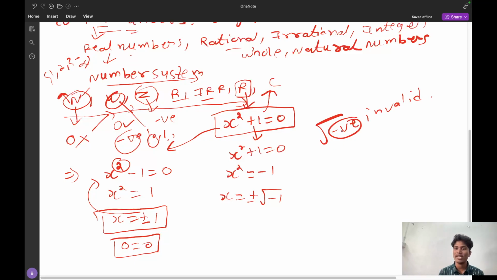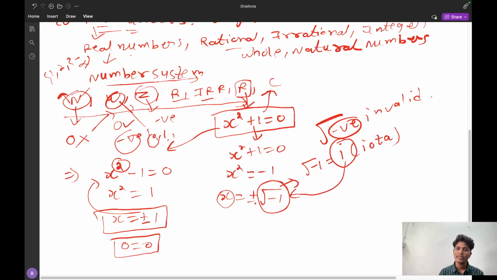Because of this, we already know this x square plus 1 is a quadratic equation. The quadratic equation will definitely have 2 roots. So in order to satisfy the 2 roots condition, the mathematicians assumed this entire thing, that is root of minus 1, as a single term which is said to be i, and i is called iota. If i is the value of root of minus 1, the problem is solved. That is, x equal to plus or minus iota.